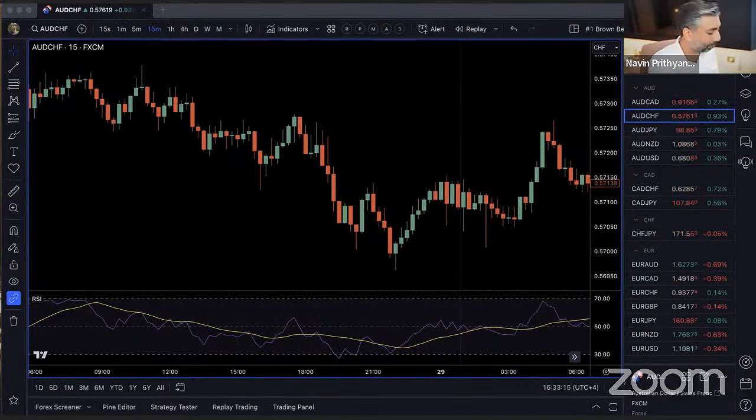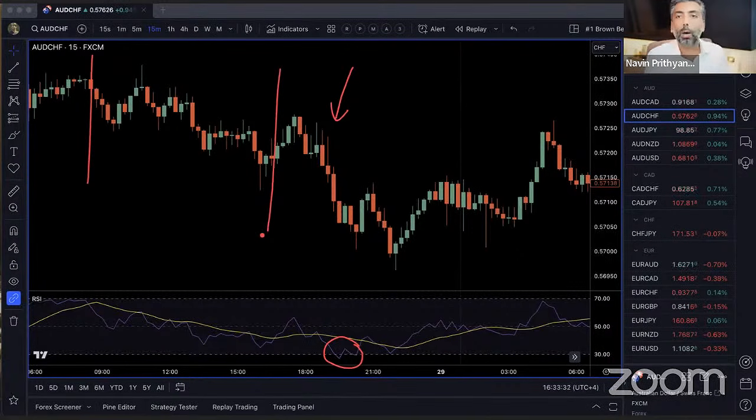Remember that oversold part. Let's get back to the charts now. Okay, remember that oversold part, this part right here. What did they tell you just here? Let's talk about phase one. Here's phase one before it became oversold. Tell me the speed. How was the speed? Was it fast or was it slow?